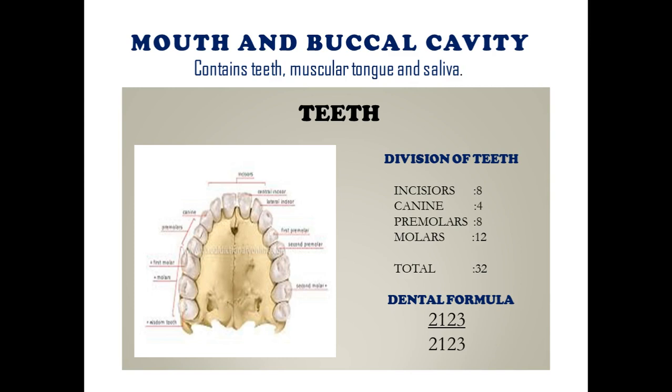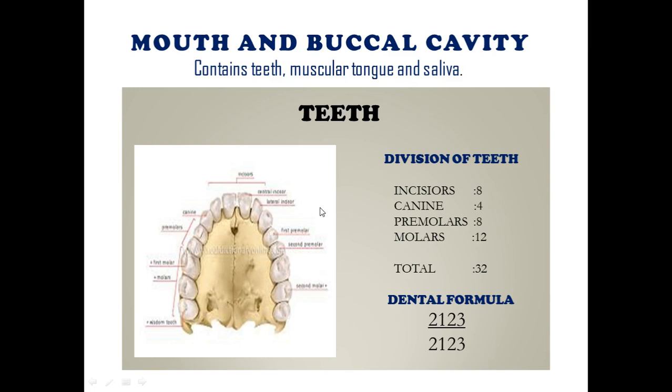Actually, what happens in the mouth? The food gets masticated, chewed with the help of teeth and tongue, and forms a bolus there. What actually happens during the process of digestion, we are going to read about later. For now, we only look at the structure of the mouth, what is inside it. The mouth mainly contains teeth, a muscular tongue, and saliva. First of all, we will read about teeth.